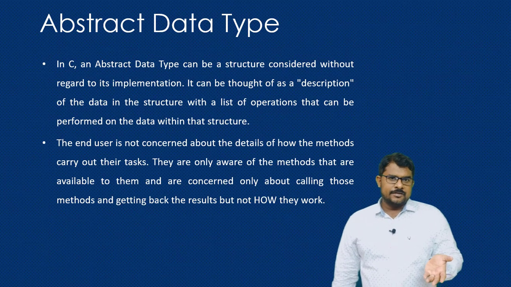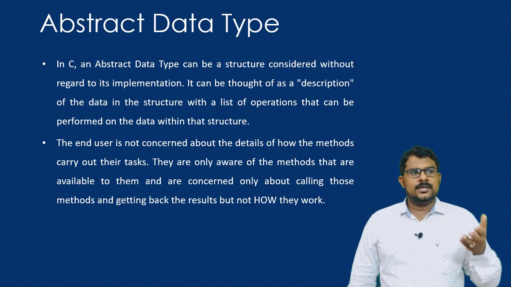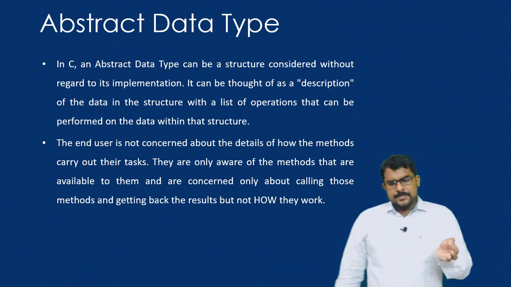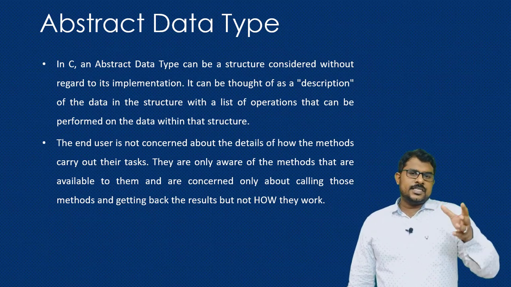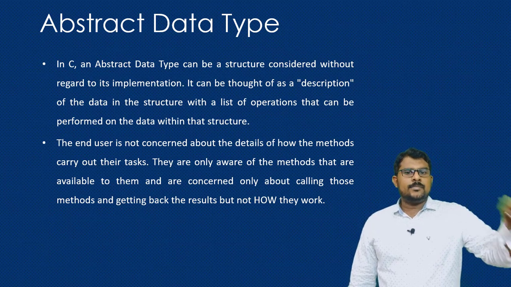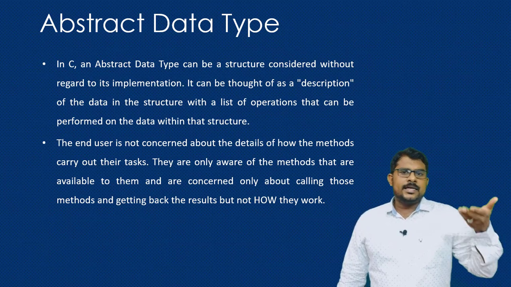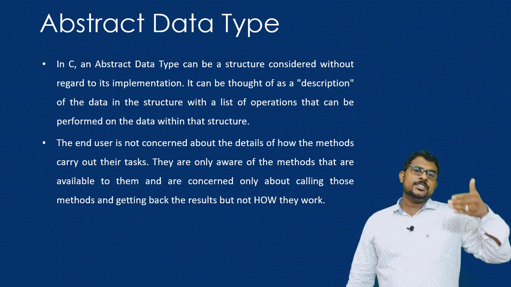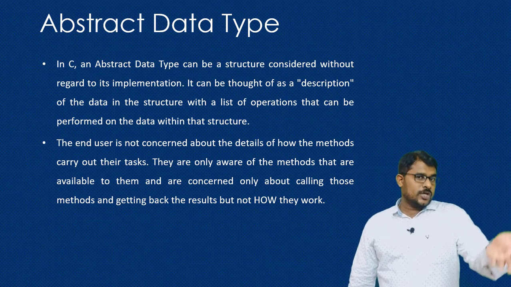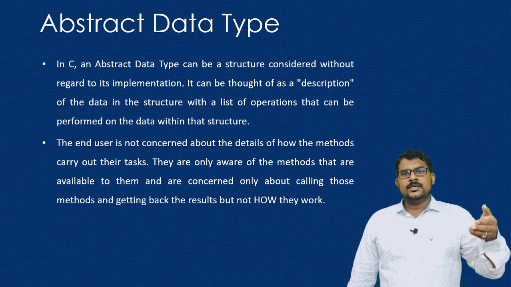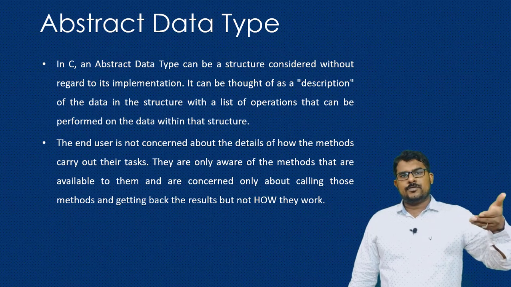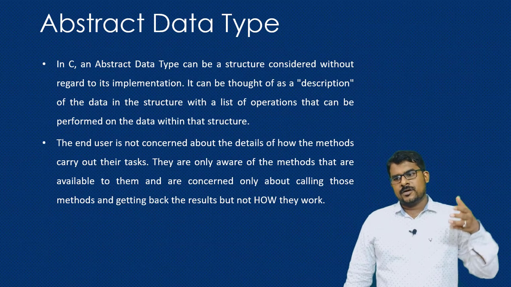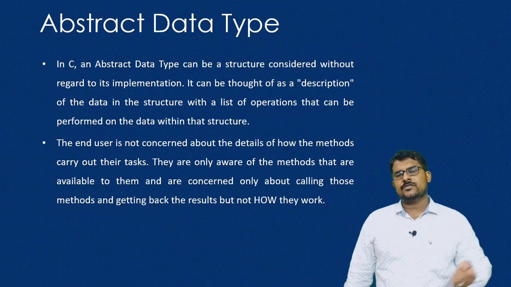If you take the C language, the structures are the main examples of the ADTs. So here, when you see the structures, every structure is associated with some operations, and these operations can be implemented in different ways. Here the end user is not interested in how these operations are implemented, rather he is interested in how the operations are performed. Means he will simply call those operations and get his job done, and here we are going to hide the complexity of these operations.